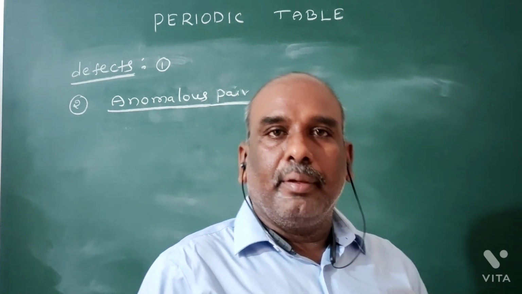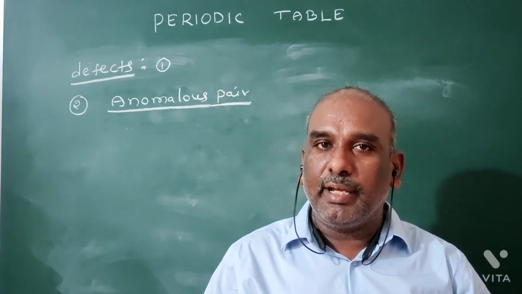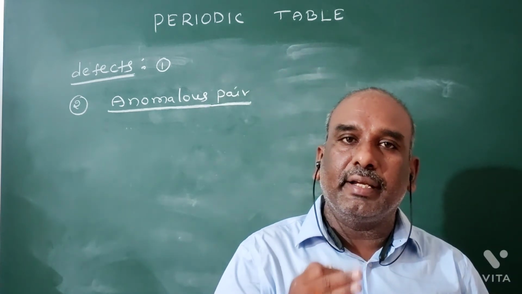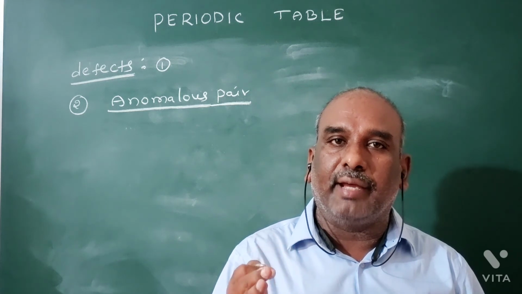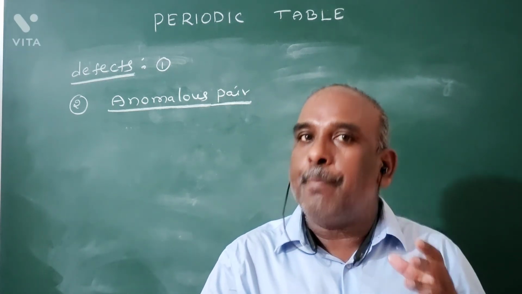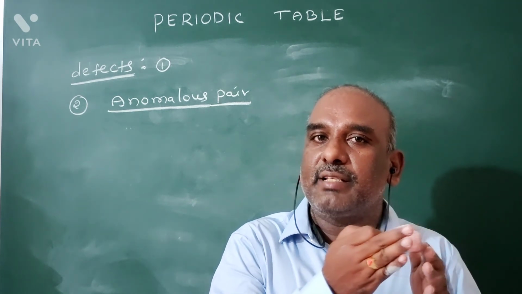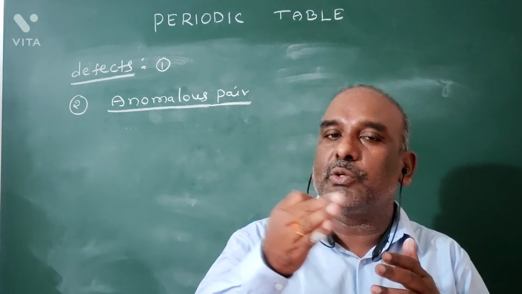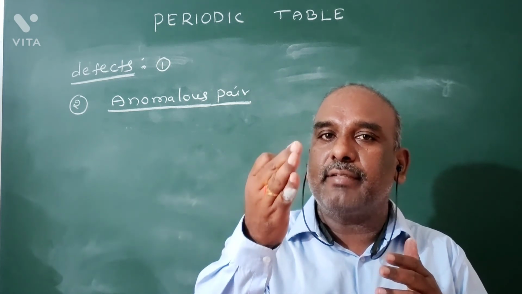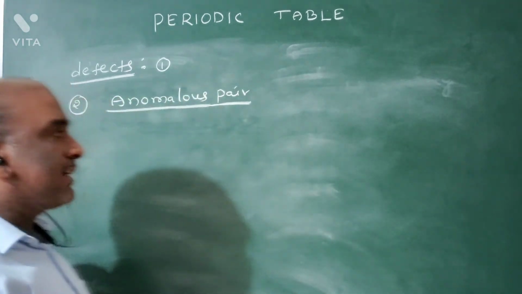We know that Mendeleev arranged the known elements in the increasing order of their atomic weight in the periodic table. But in some pairs, the atomic weight decreases from the first element to the second element. Hence, those pairs are called anomalous pairs or inverted pairs.